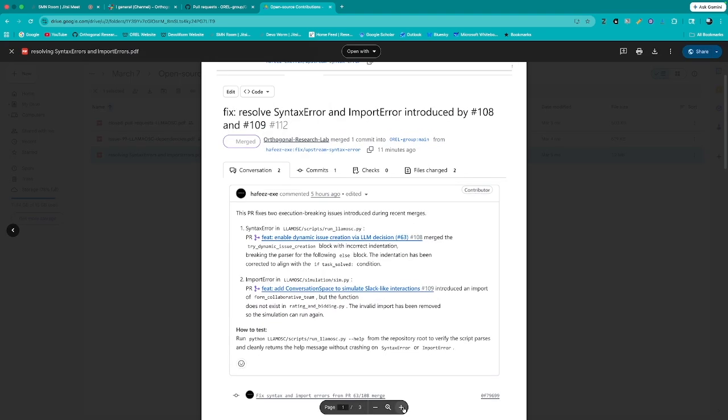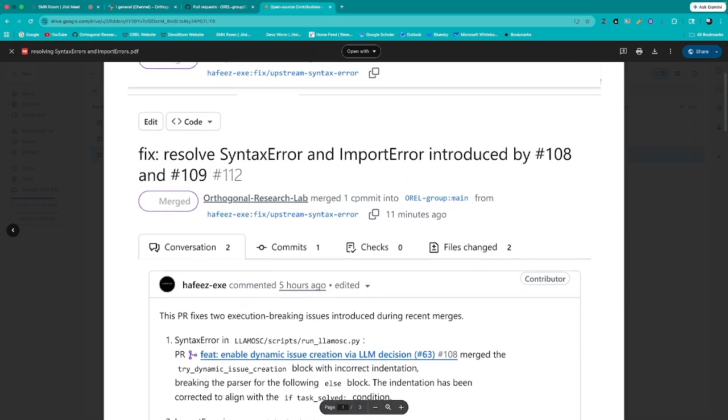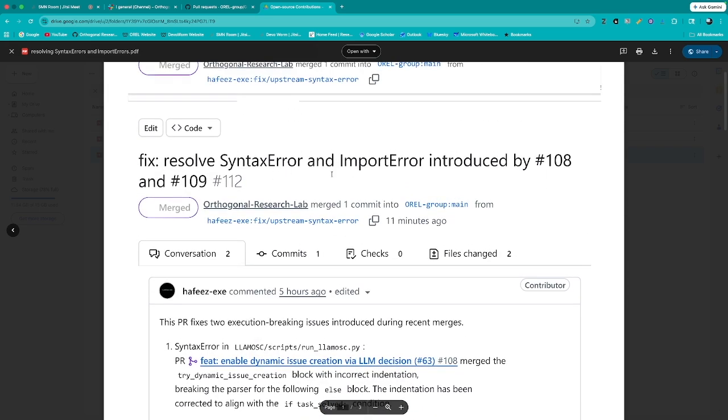This is where 112 was opened, and that resolved the syntax and import errors introduced by 108 and 109. So it's issues 108 and 109, or maybe pull requests 108 and 109. Yeah, the dynamic issue creation enablement was 108. So I guess that's issue 63, pull request number 108.